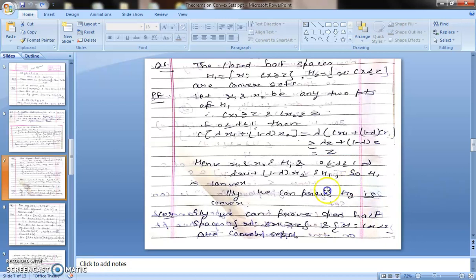Similarly, we can prove that h2 is convex, because similarly we can prove it for negative closed half spaces. So, here is a corollary. Similarly, we can prove it for open half spaces. The same is the result, only with Cx greater than z and Cx less than z. So this is the result: closed half spaces and open half spaces, whether positive or negative, are convex sets.